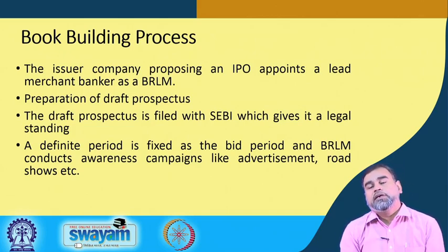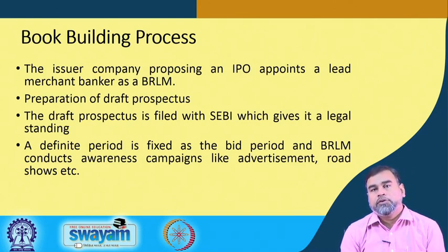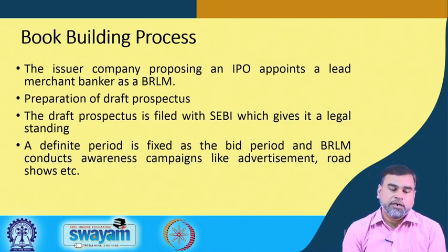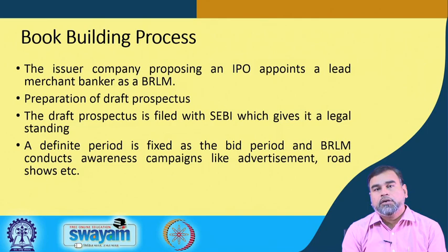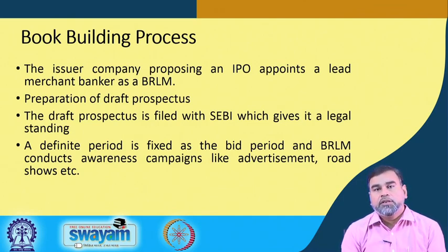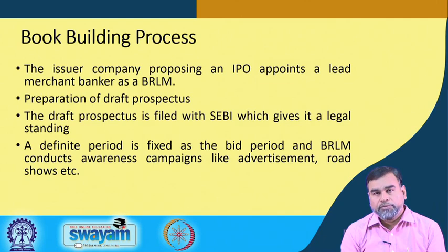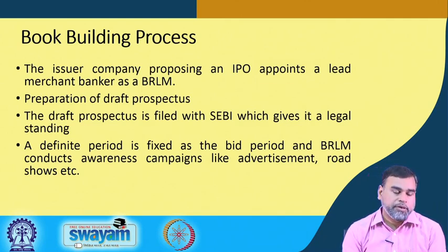So, what is the first step? The first step is that a company has thought of issuing an IPO in the equity market. Once they have thought of that, what is the next step? They have to appoint a lead manager, a merchant banker, or in our language we can also call them an investment banker. The merchant banker they appoint is called the BRLM, the book runner lead manager. The BRLM stands for book runner lead manager, which will be appointed by the issuing company first.